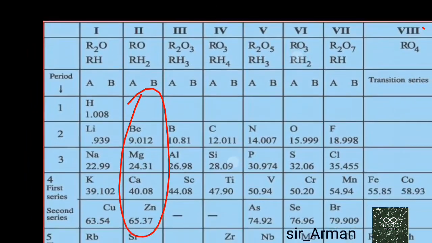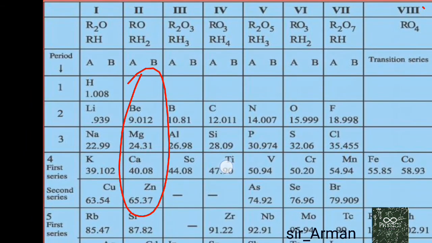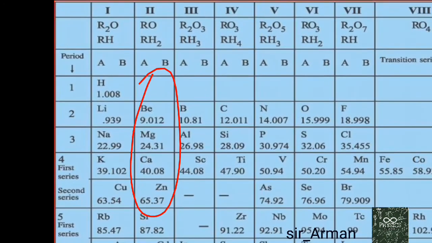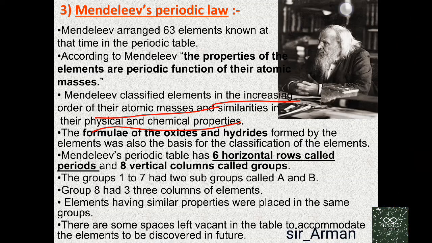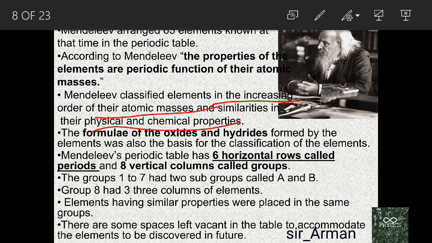So he considered the reaction of all the elements with oxygen and hydrogen, and then he classified them accordingly. So here you can observe that the formulas of the oxides and hydrides formed by the elements were also the basis for the classification of the elements.